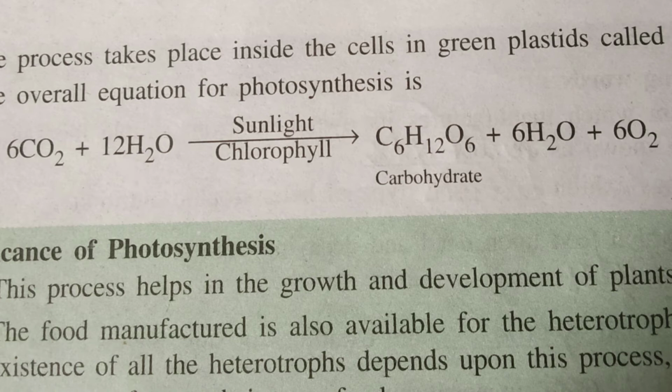Once again I am going to recite it: 6CO2 plus 6H2O. In the presence of sunlight we put it over the arrow, and in the presence of chlorophyll we put it under the arrow, and on the result side we write C6H12O6 plus 6O2.